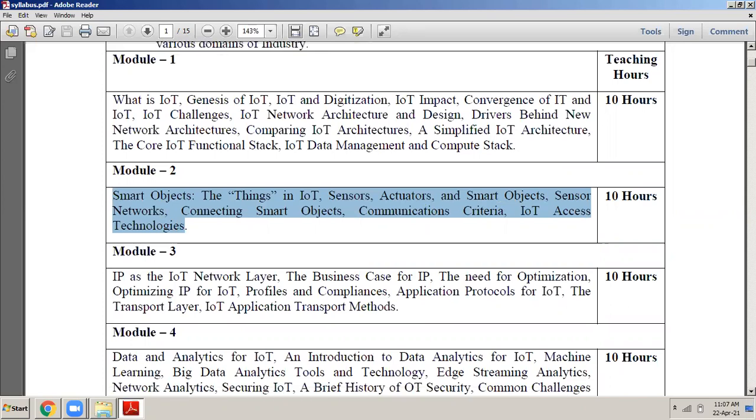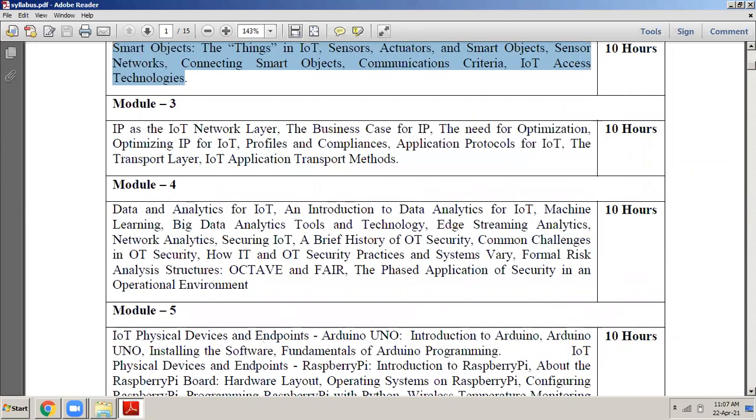Then in the third module, we will be studying how we are going to use IP, the Internet Protocol, to communicate between the devices of IoT. Okay, so we will be using IP as the IoT network layer. So in the network layer of the IoT devices, how we are going to use IP is what we are going to study in the third module.